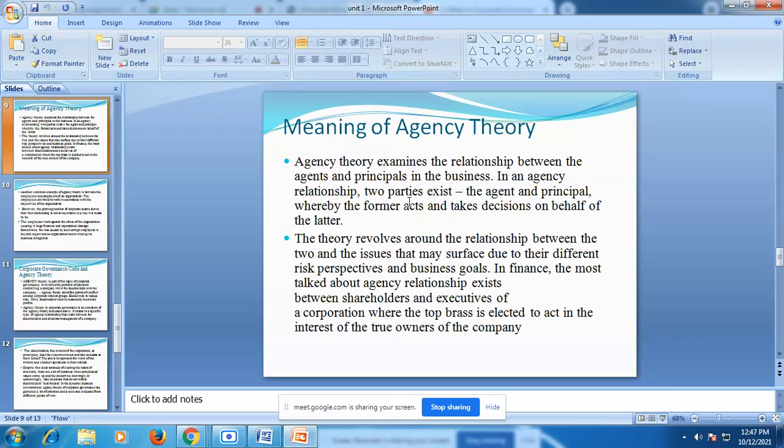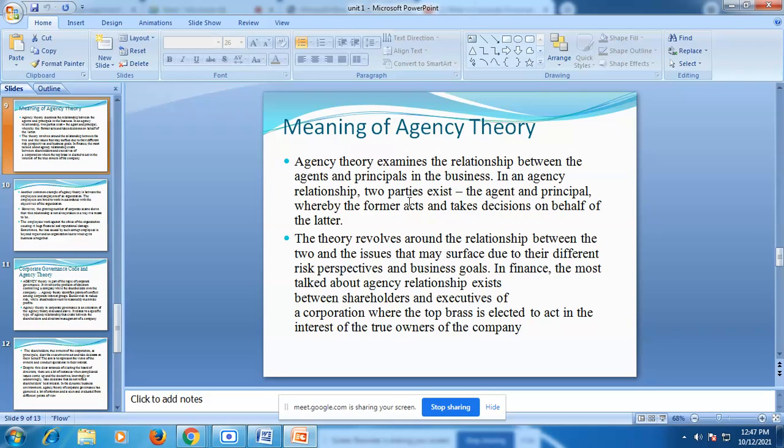Agency theory examines the relationship between the agent and principal in the business. In an agency relationship, there are two parties: the agent and the principal.